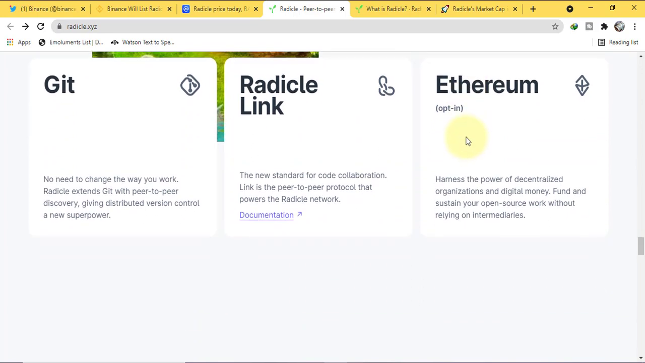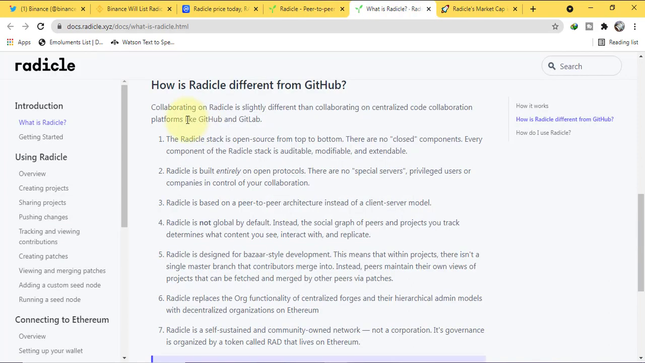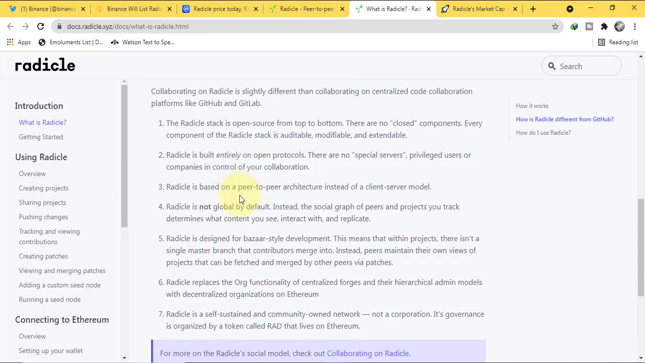How is Radicle different from GitHub? Let's discuss. Collaborating on Radicle is slightly different than collaborating on centralized code collaboration platforms like GitHub and GitLab. Number 1, the Radicle stack is open source from top to bottom. There are no closed components. Every component of the Radicle stack is auditable, modifiable, and extendable. Radicle is built entirely on open protocols. There are no special servers, privileged users, or companies in control of your collaboration.